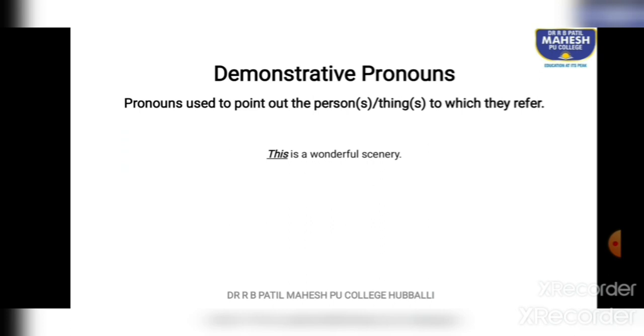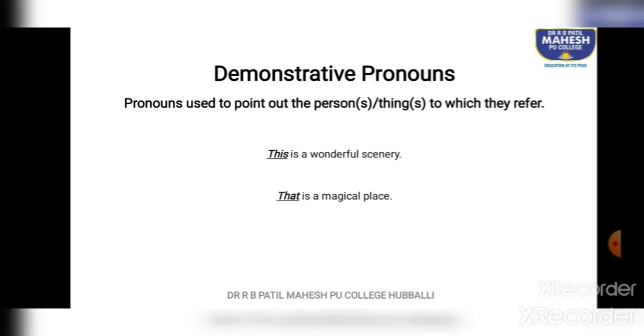This is used when the subject is nearby and it should be in a singular form. That is a magical place. We are referring to a place here which is magical, and we are using that because it is singular but it is far. If it is singular and near, we need to use this.